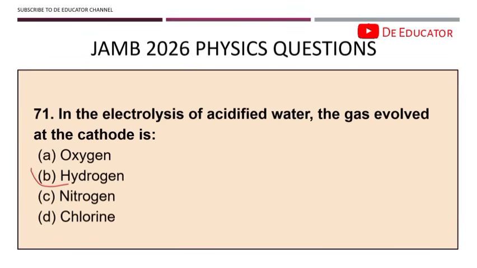In the electrolysis of acidified water, the gas involved at the cathode is hydrogen. This is a very common question because they know it's tricky. You know what is meant to evolve at the cathode normally from acidified water, H2O.